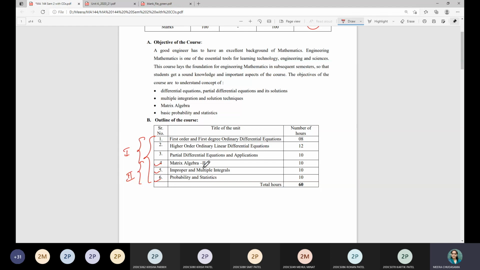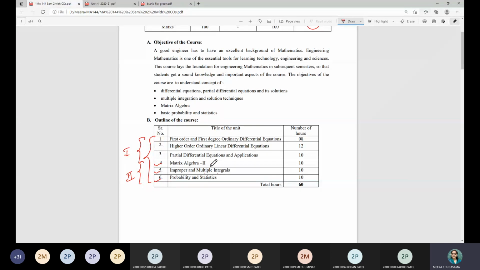In matrix algebra, you have already gone through matrices of certain kinds, special matrices, how to solve a system of linear equations using matrices, and how to find the inverse of a matrix. All these things you have done in your first semester. In this chapter, we will see how to find eigenvalues and eigenvectors, which have applications in the engineering field. Second, it will be the Cayley-Hamilton theorem and LU decomposition as a subsection of this chapter.